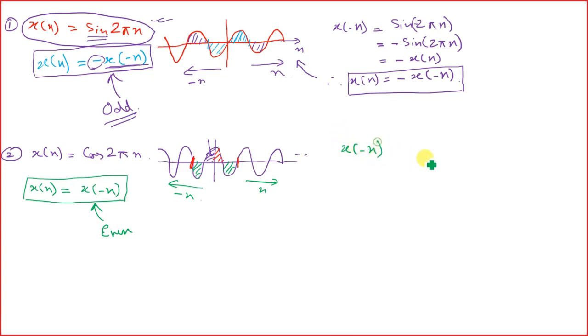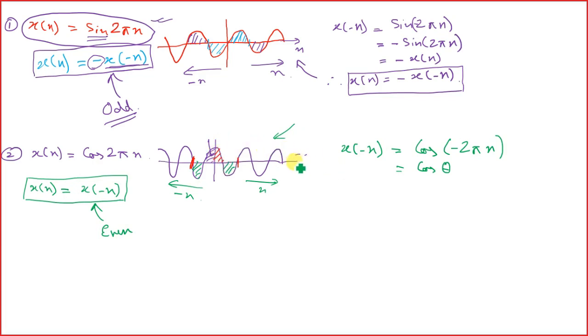x of minus n would be given by cos of minus 2 pi n. This minus comes because we have replaced n with the negative sign. Over here also n with the negative sign we have replaced. However, from trigonometry we know cos of minus theta is equal to cos of theta, right? Even over here, from here also we can see cos of minus theta is equal to cos of theta.